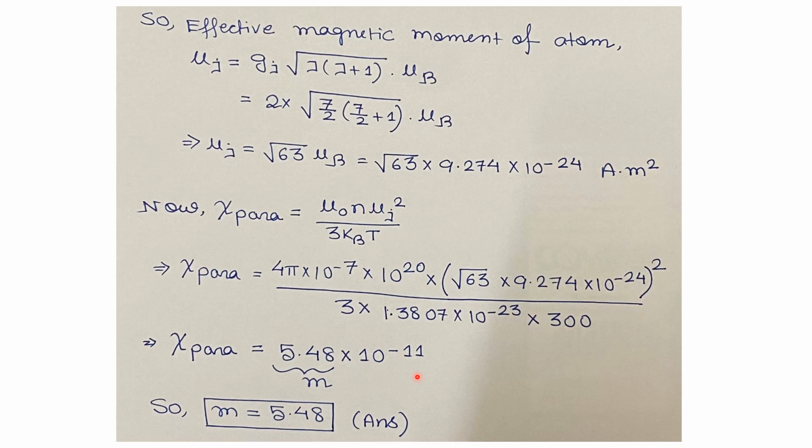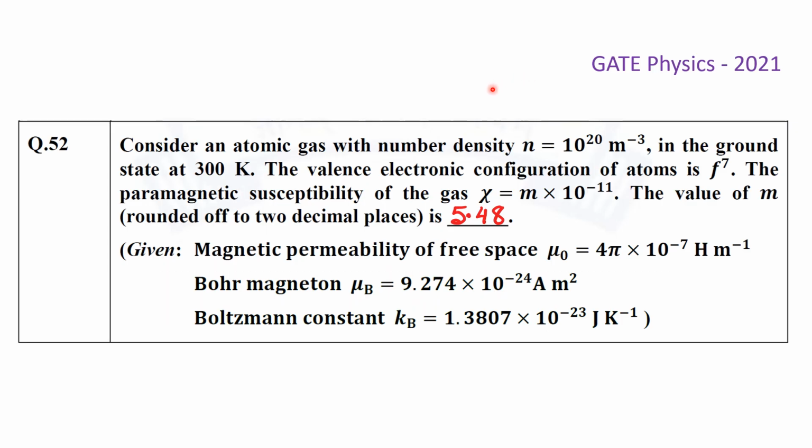So we have to find the value of m, which is actually here 5.48. So the value of m as asked in the question is 5.48. We have already solved this problem in detail, and we found that the value of m in the paramagnetic susceptibility of the gas, chi equals m times 10 to the minus 11, is 5.48, which is rounded off to 2 decimal places.